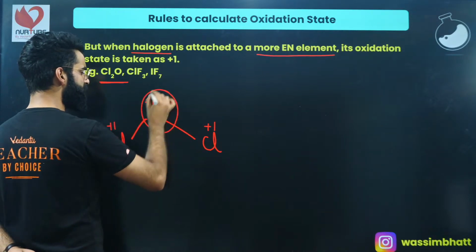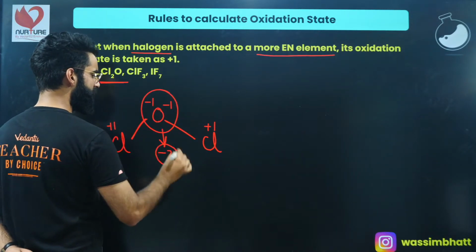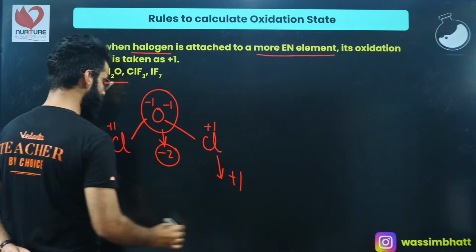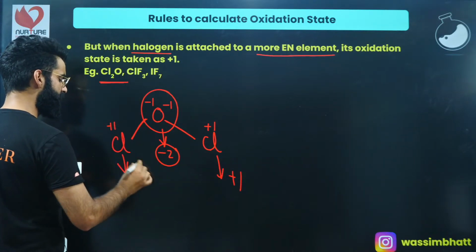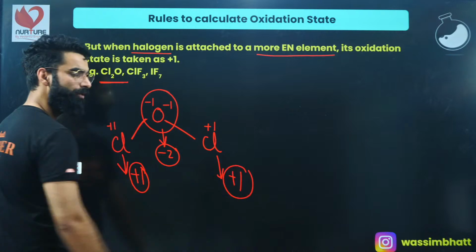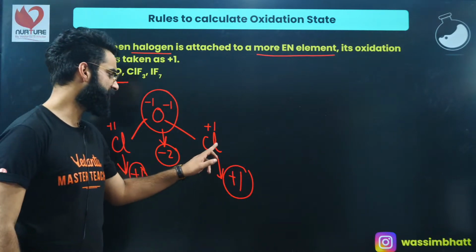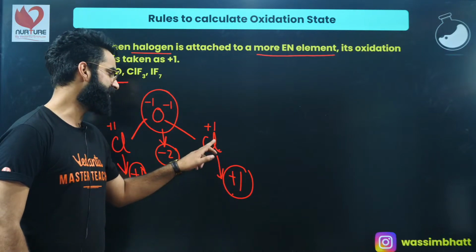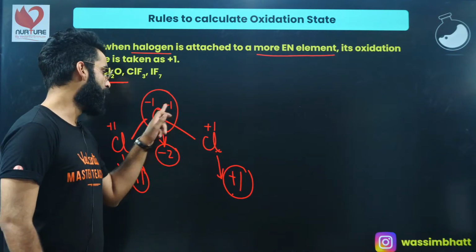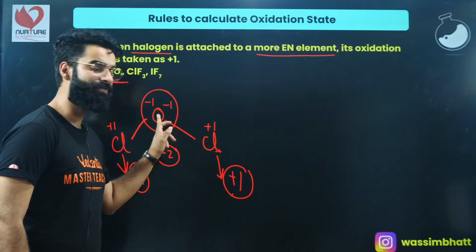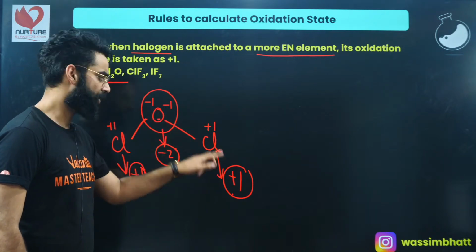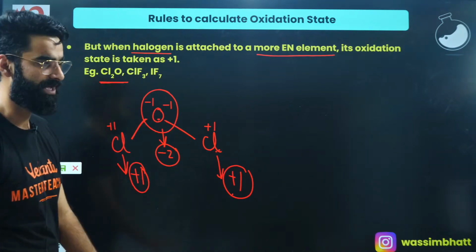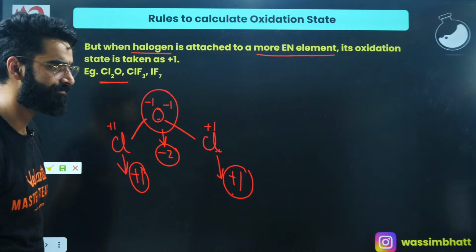What is the charge present on this oxygen? Over here it's -2. What is the charge present on this chlorine? It's +1. Chlorine is our halogen, and the oxidation state of this halogen over here is +1. As I told you, whenever the halogen is attached to a more electronegative element than itself, like oxygen, its oxidation state will be taken as +1, I mean a positive oxidation state generally.